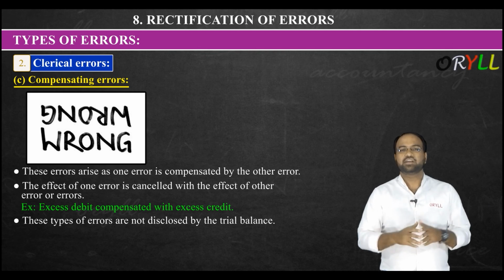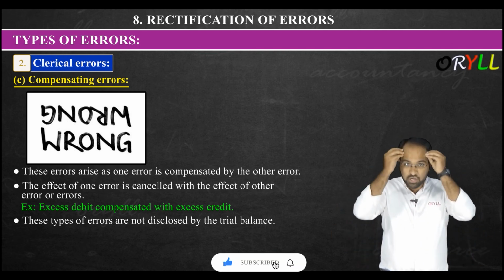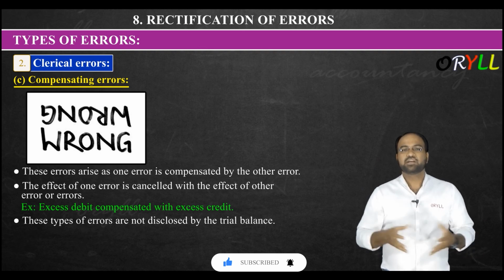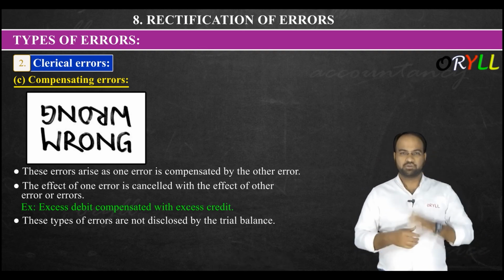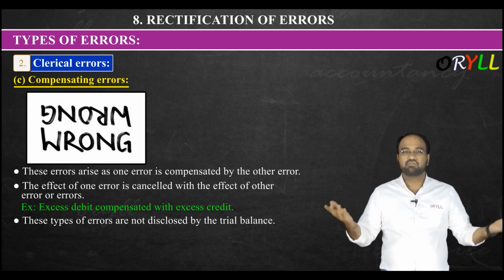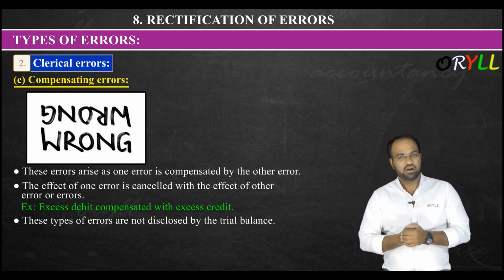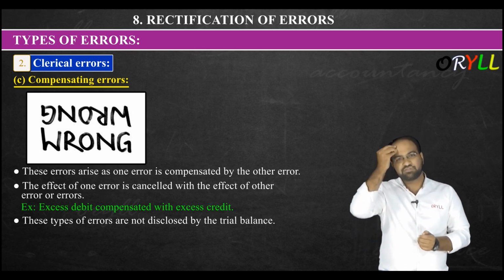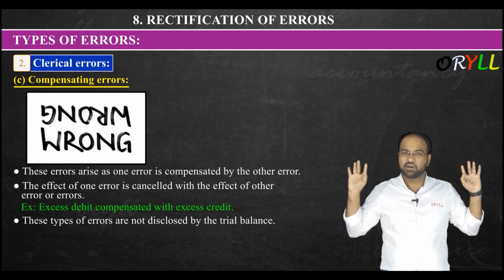Like let us say, sir, it is a capital expense, but he has taken this as a revenue expense, so he does not have the knowledge of principles. Like let us say it is a real account, but he recorded it in the personal account. Sir, it is a nominal account, but he recorded this in the real account, because he does not have the knowledge of accounting. That kind of error will be called error of principle. Then we had error of omission. Error of omission means, sir, simply we are forgetting to write the transaction at all. Got it here? Yes or no?